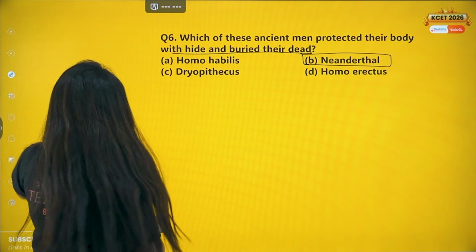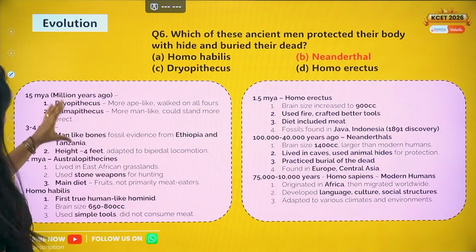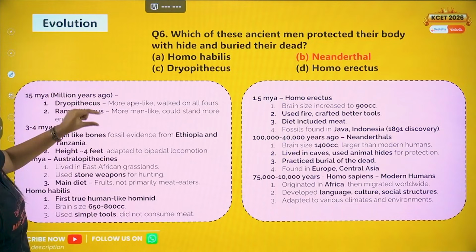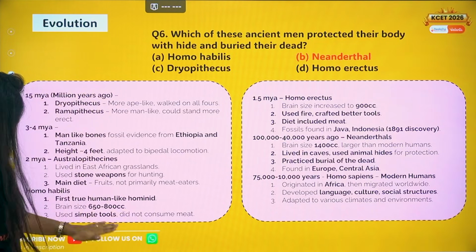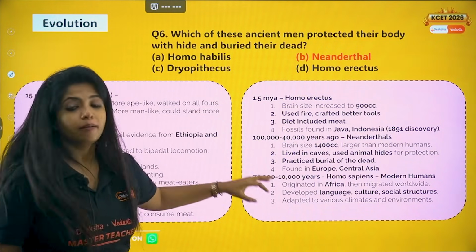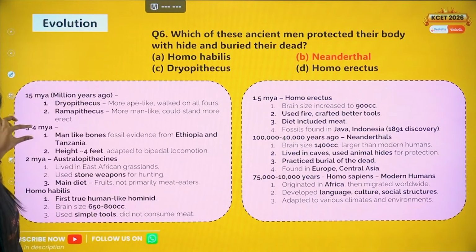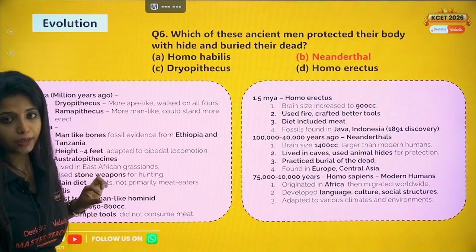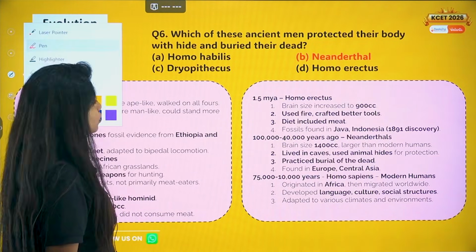Here is a chart which you can use for remembering things. I have put down everything, like 15 million years ago, you have Dryopithecus and Ramapithecus. Then all of this information has been given to you. Make sure you read it. It is super important for you. And you should also know the years. That is also important, because in previous years, a Match the Following question has also come from this.